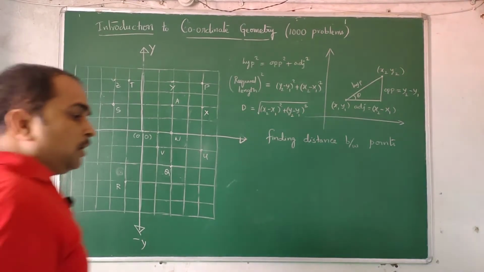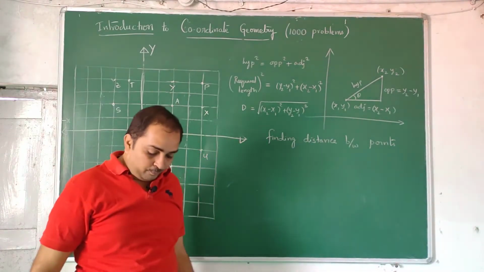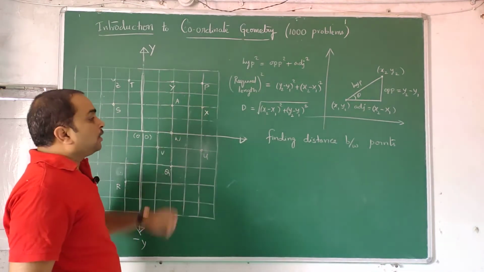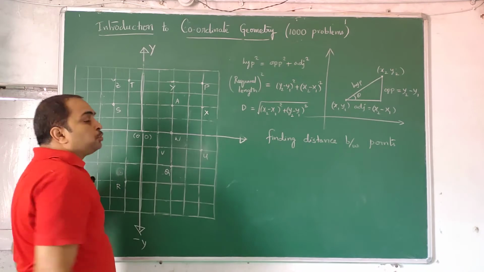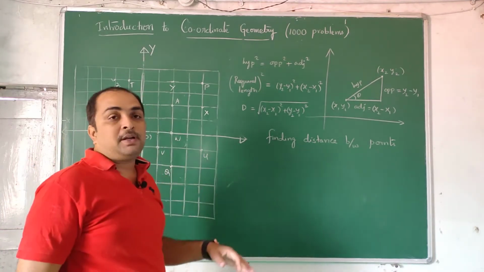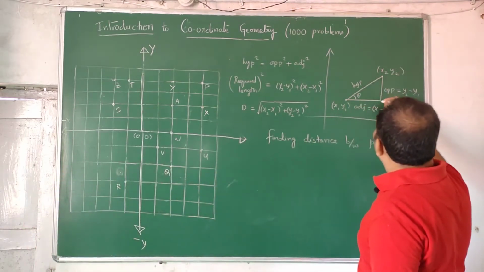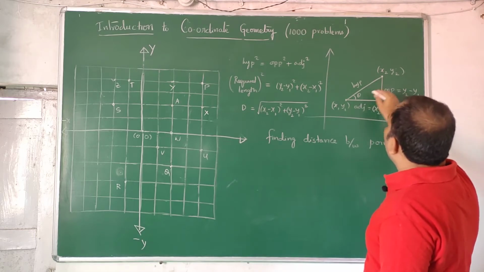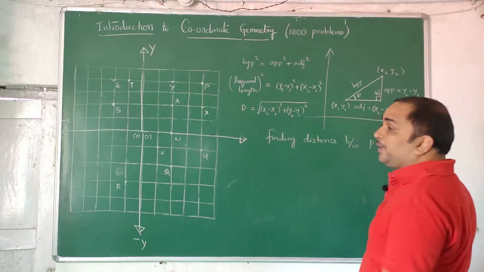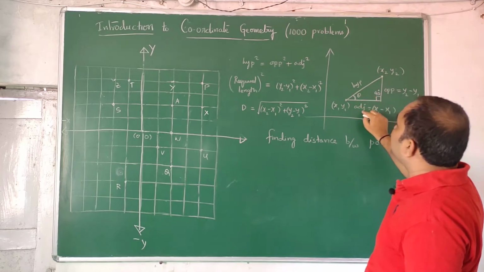Now another enterprise is, suppose you are going from one point to another point on a graph paper. Can you know the direct length between those 2 points is a question. This can be answered with the aid of plane geometry. So let me draw a right angle triangle in which this angle is 90 degrees. This angle I call theta, a way of representing things. For this theta this is the opposite side, and this is the adjacent side.